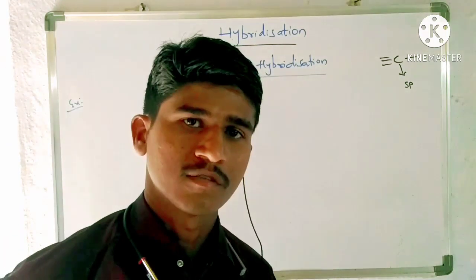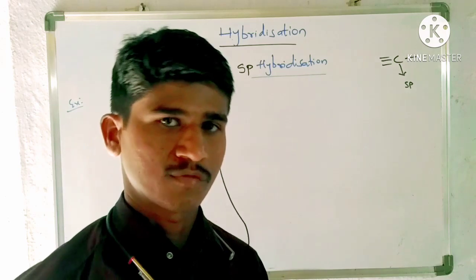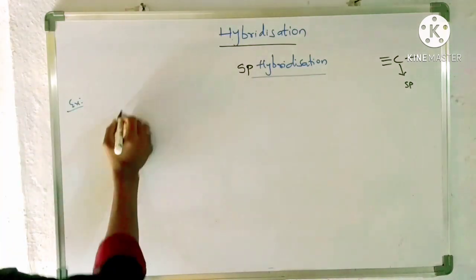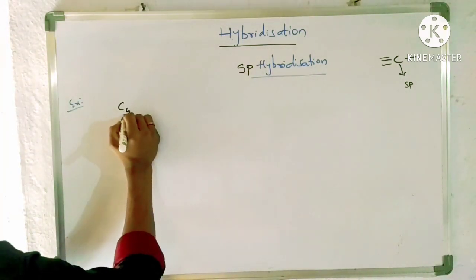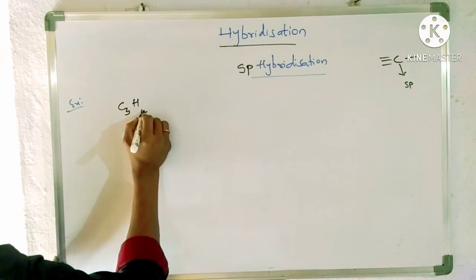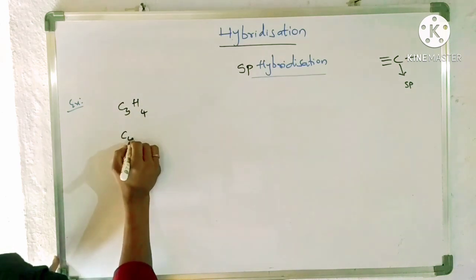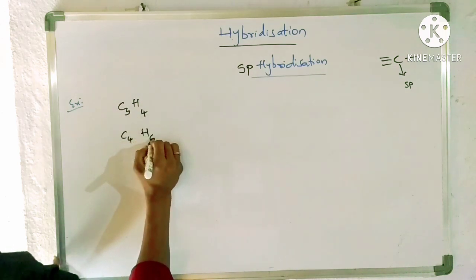So based on this concept, you try to write structures for the following molecules. So that is C3H4, C4H6.